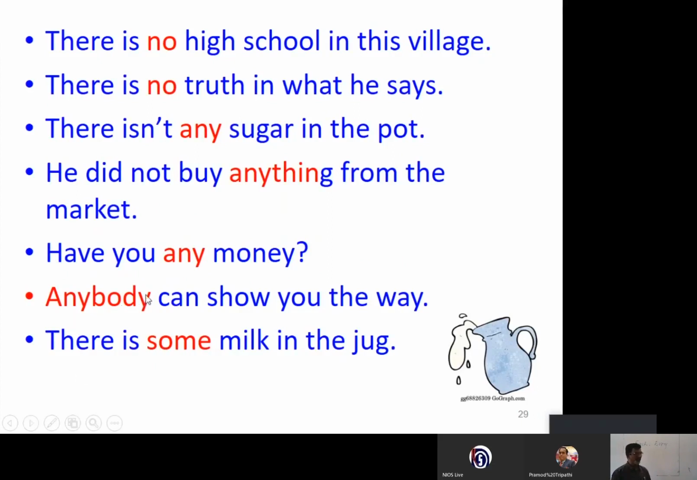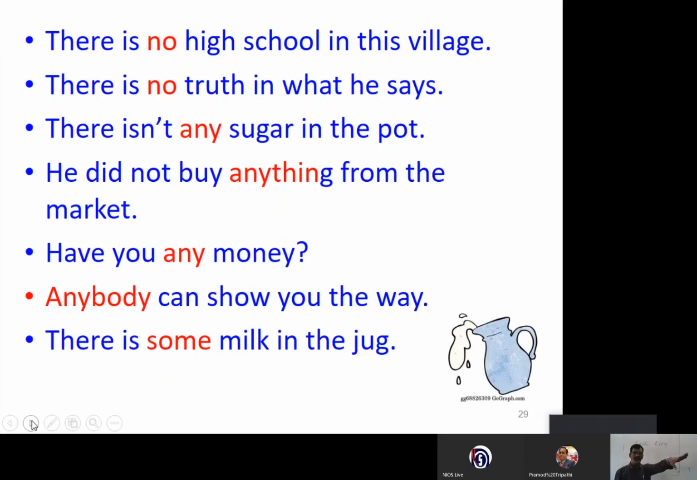Anybody can show you the way. There's some milk in the jug. Now, try using some in a negative sentence. You can't use, there isn't some milk. No, there isn't any milk, it's fine. But there isn't some milk, you can't use it.